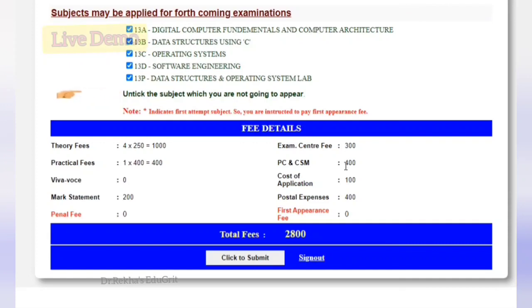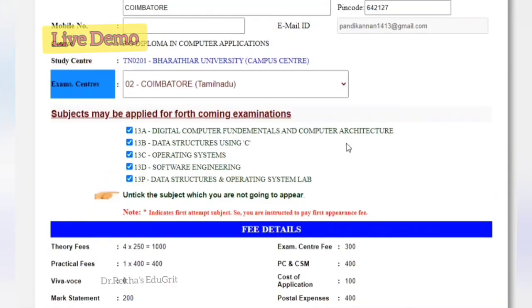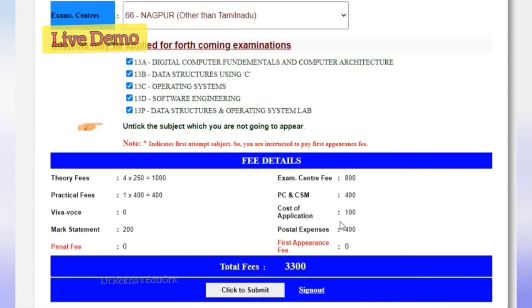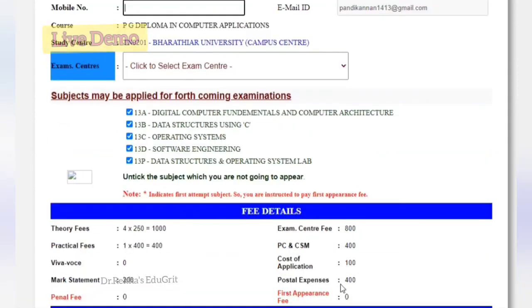One thing which I have noted is that the exam center fee is different for each place. For Coimbatore, the exam center fee is rupees 300, and for long distances like Delhi and some places in Kerala, the exam center fee is rupees 800. In the comment section, many candidates have asked me about the exam fee details.